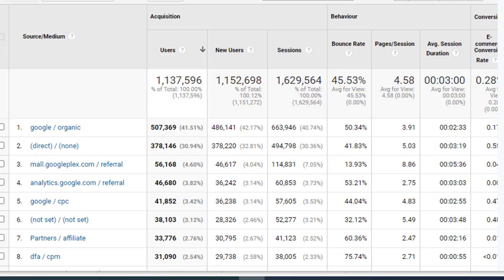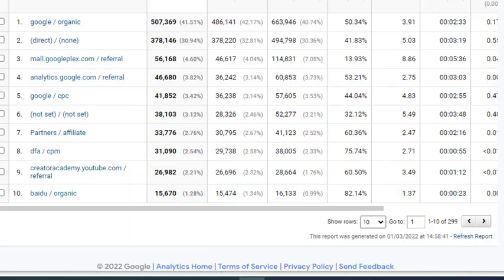And Google Analytics will automatically fill these in. And you can change them as well, especially if you use the UTM tagging that we spoke about earlier. So, for example, for referral traffic, the source could be the New York Times. And for social traffic, the source could be Facebook.com.